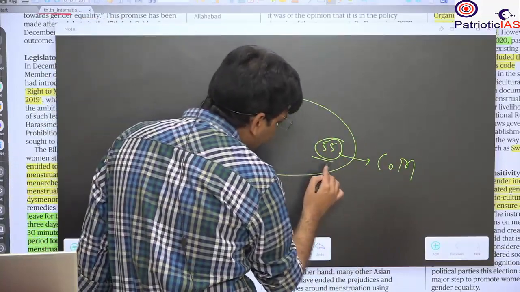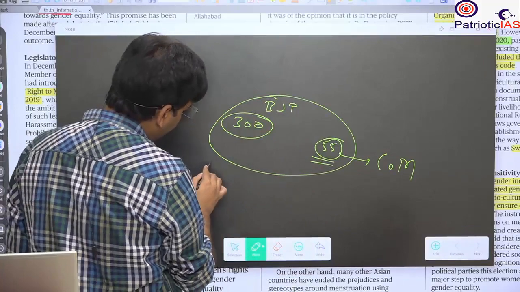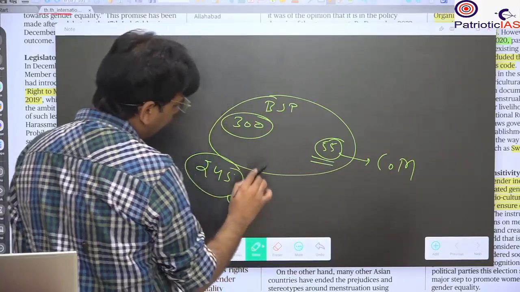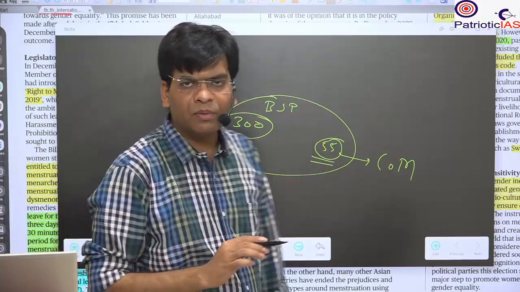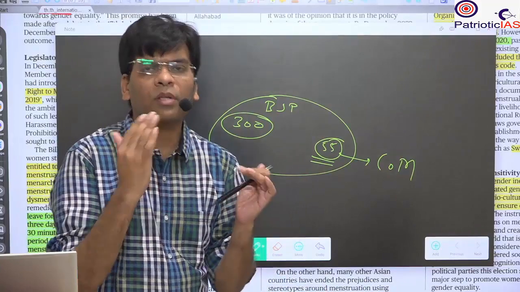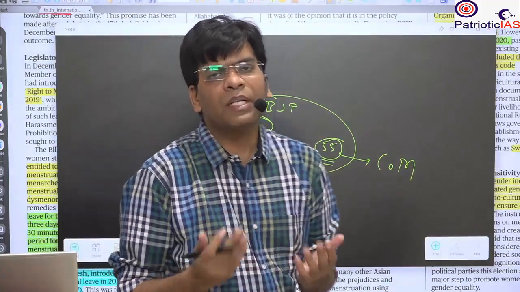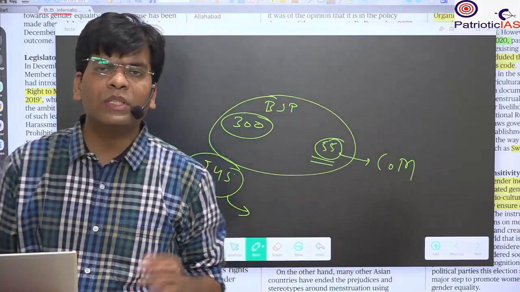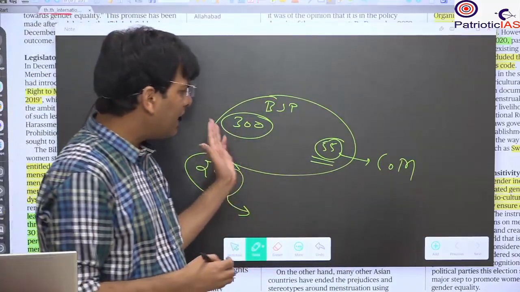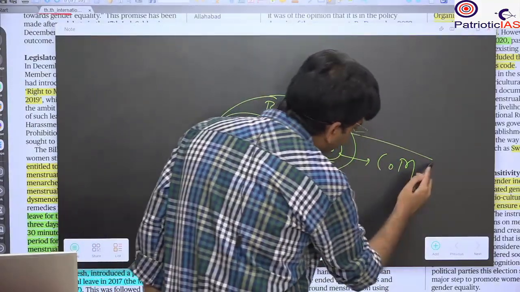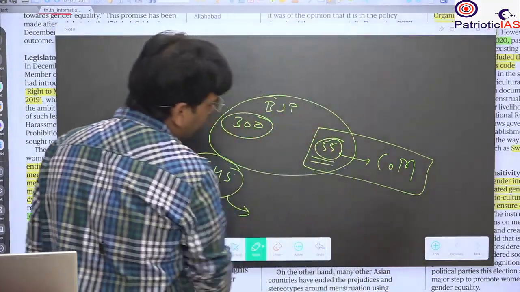Even except these 55, if the remaining 245 introduce any bill, it is known as a private member bill. And other members, from the Congress, BSP, AAP, SP, DMK, JDU, BJD, any party, any member except the council of ministers, it is known as a private member bill.